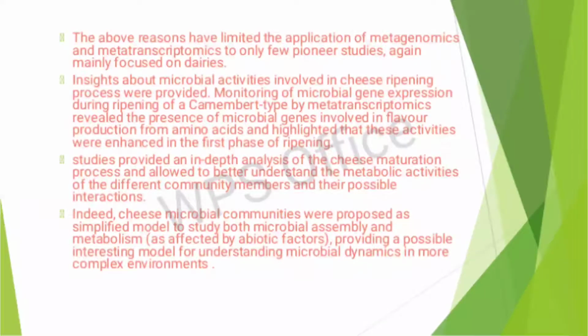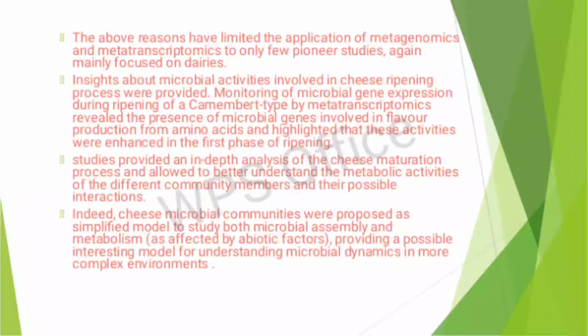Then, for the above reasons, the application of metagenomics and metatranscriptomics has been limited to only a few pioneer studies, again mainly focused on dairies. Insights about microbial activities involved in the cheese ripening process were provided.